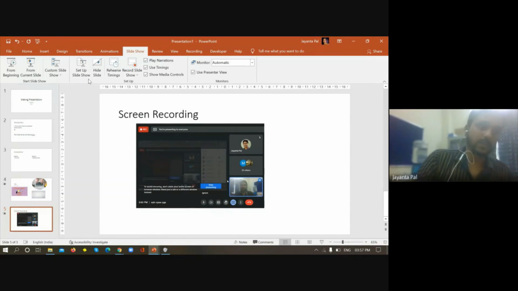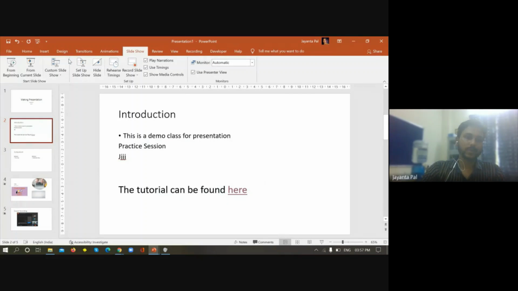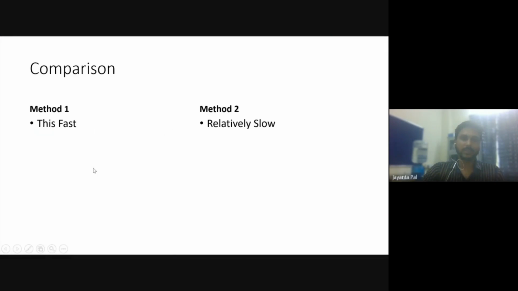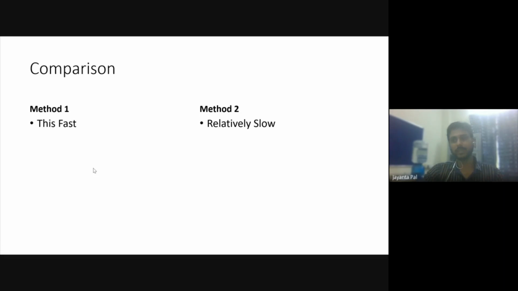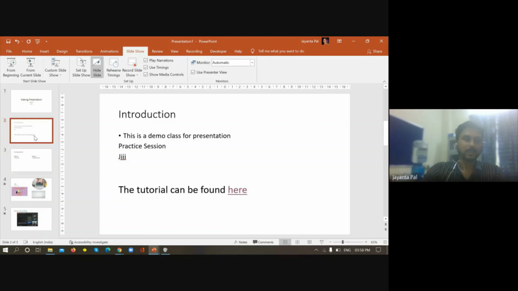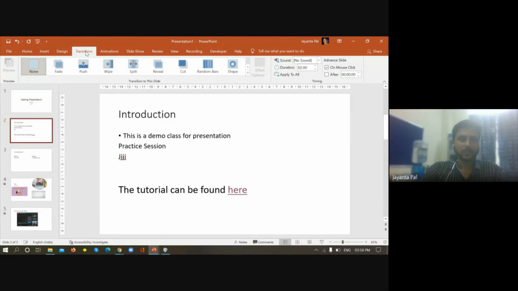You can hide a particular slide also. Once you have set up the slideshow, you can hide a particular slide, and it will not appear in the presentation. See, the second slide is gone. After the first slide, it appears with the third slide. Now select it and unhide the slide again, and it will come up again. So you can customize your presentation in this way before starting the slideshow. Now let us go to the transition part.